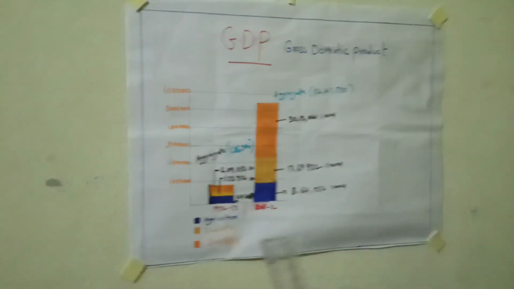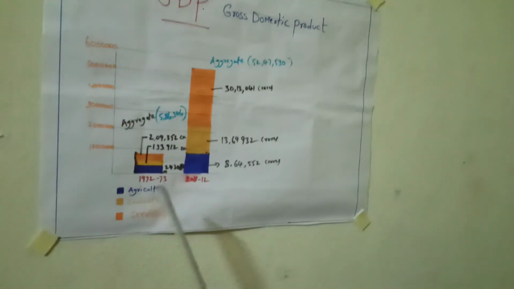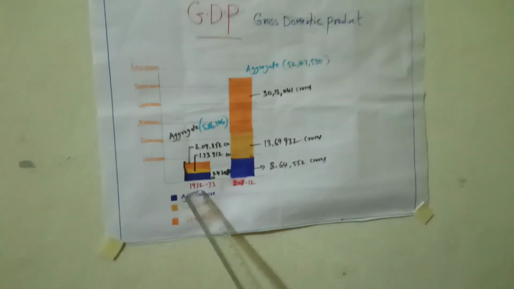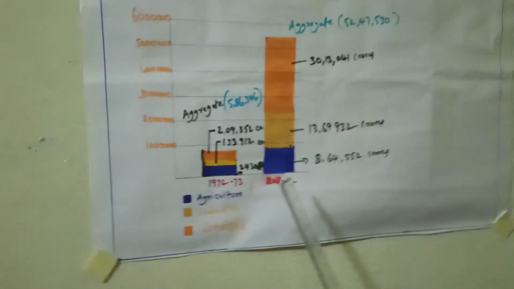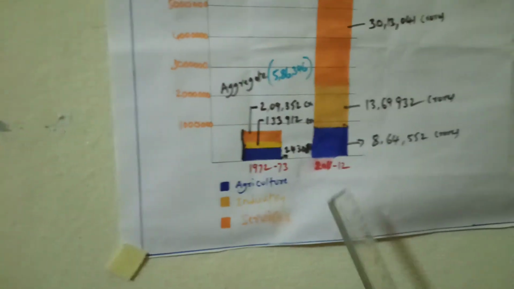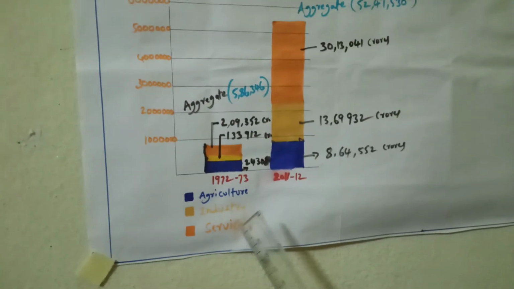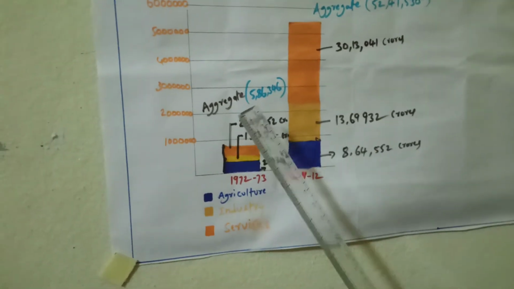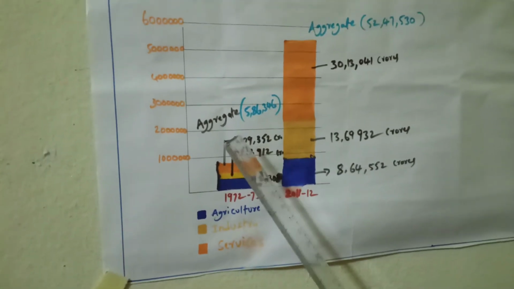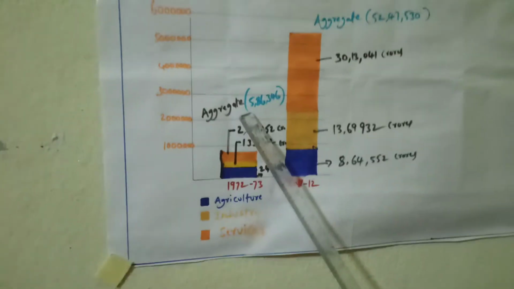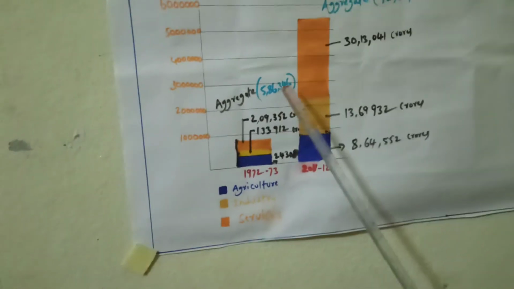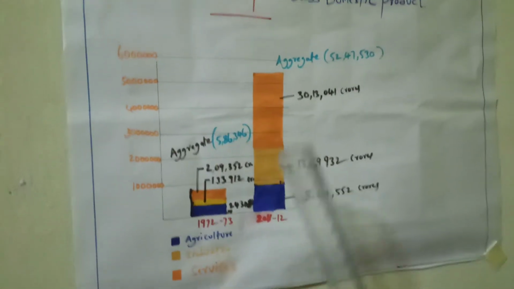In this chart, we have two different years of Indian GDP: 1972-73 and 2011-12. In 1972-73, the total aggregate Indian GDP is 5,86,346 crores.